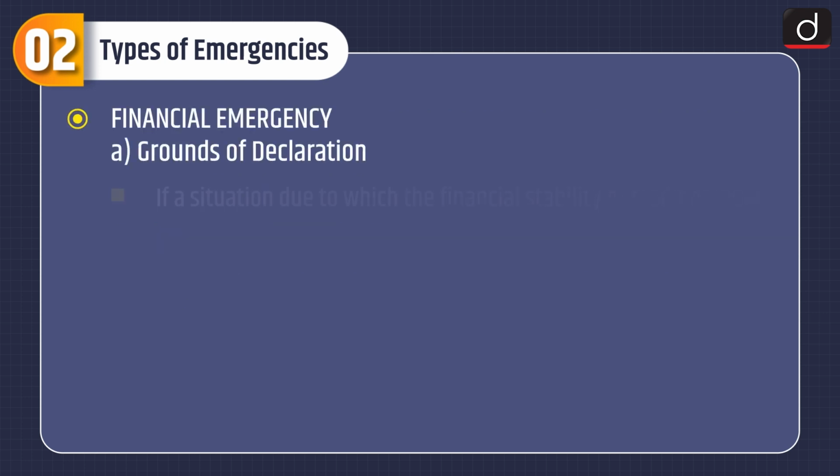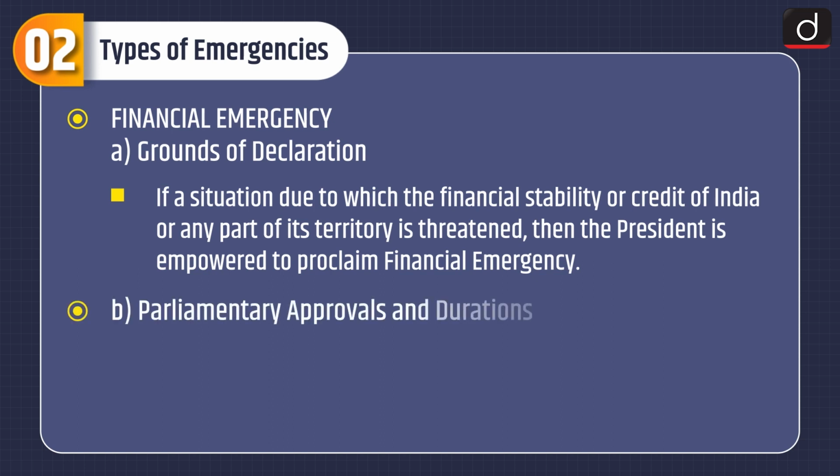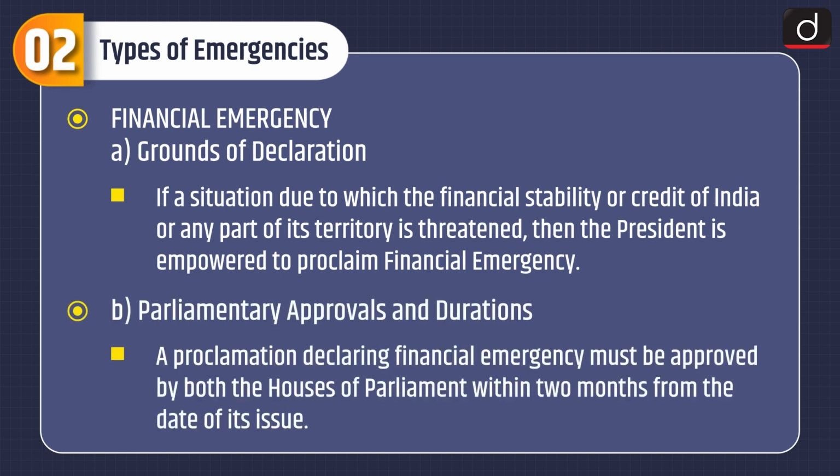Financial emergency. Grounds of declaration are: if the situation due to which the financial stability or credit of India or any part of its territory is threatened, then the President is empowered to proclaim financial emergency. Parliamentary approvals and durations. A proclamation declaring financial emergency must be approved by both the Houses of Parliament within 2 months from the date of its issue.